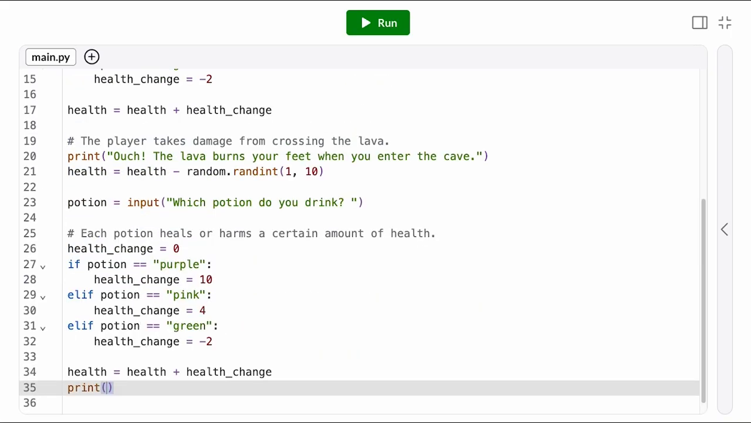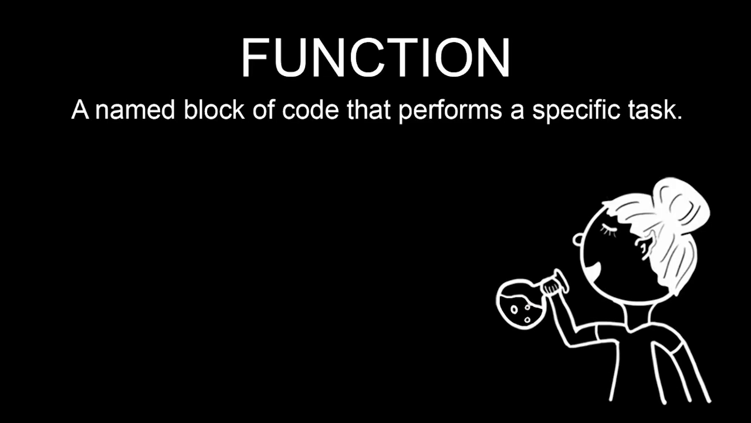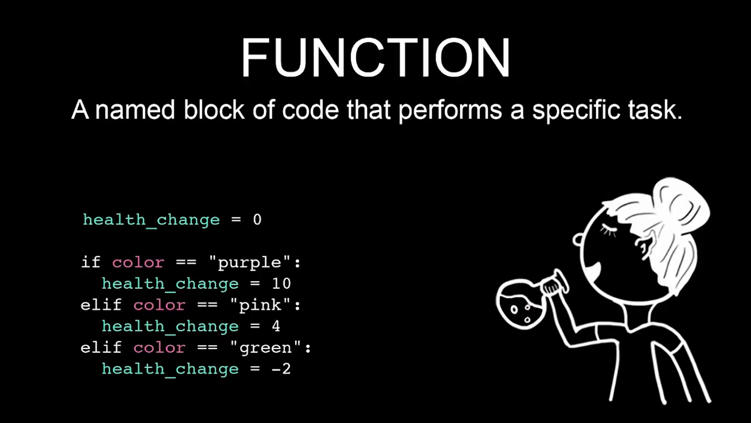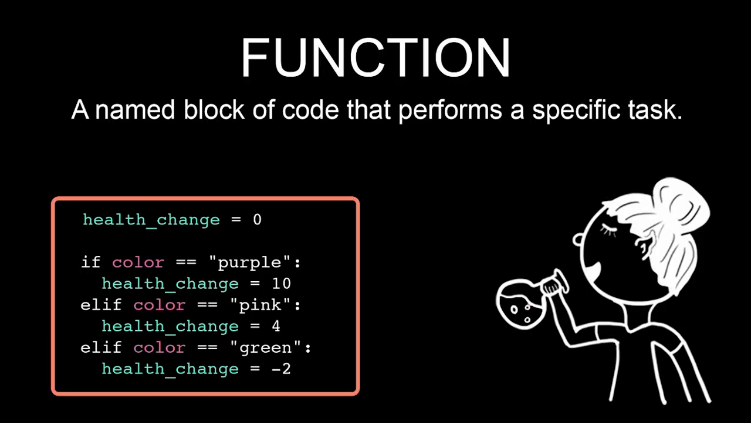How can we better keep this code organized and reduce the repetition? We need functions. A function is a named block of code that performs a specific task. There's really not too much special here. It's just normal lines of code that we've packaged up and attached a name to. Like a variable gives a name to a value, a function gives a name to a set of instructions.